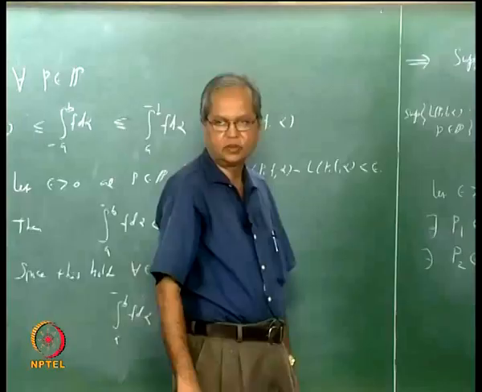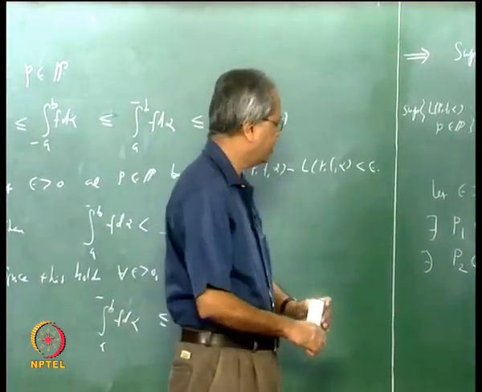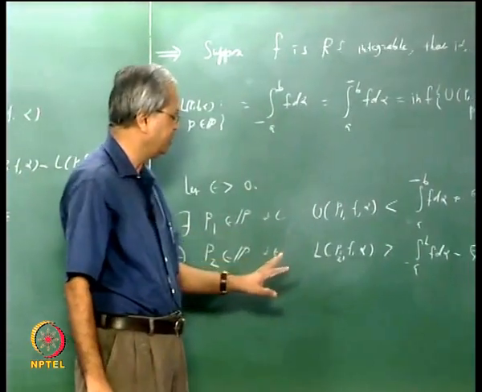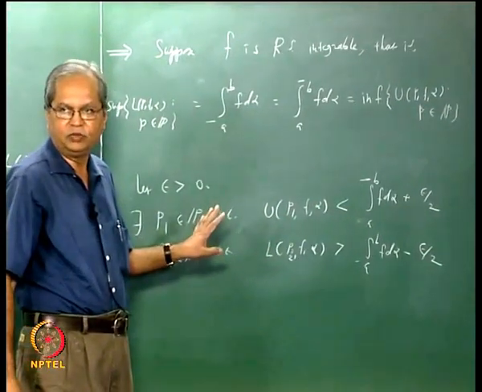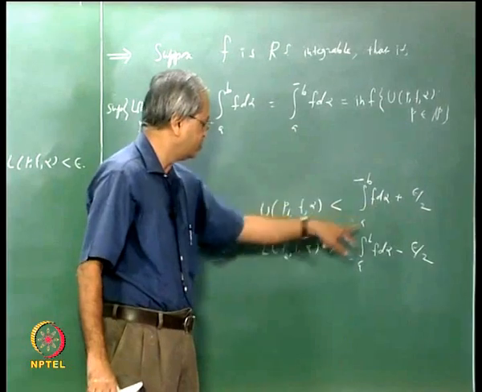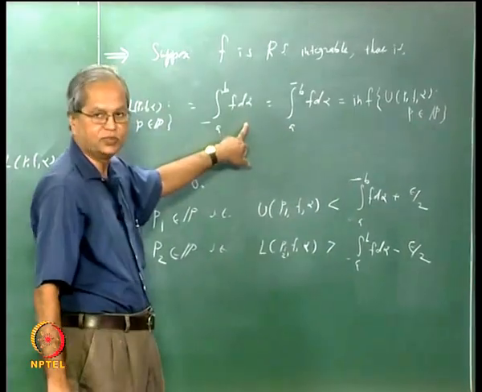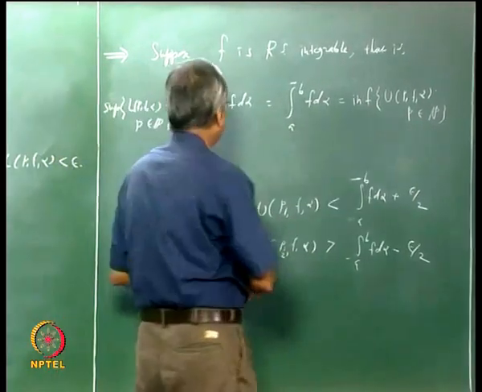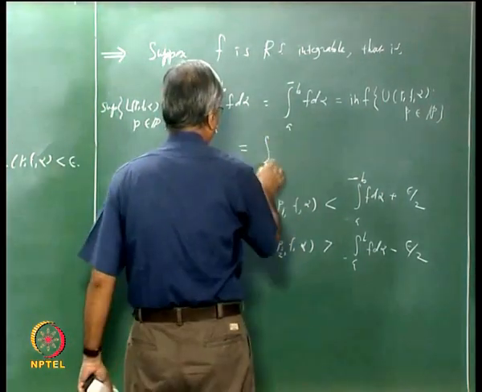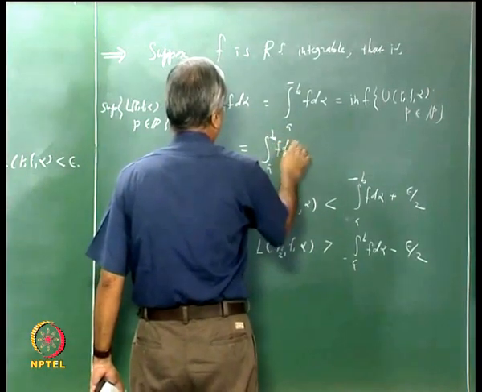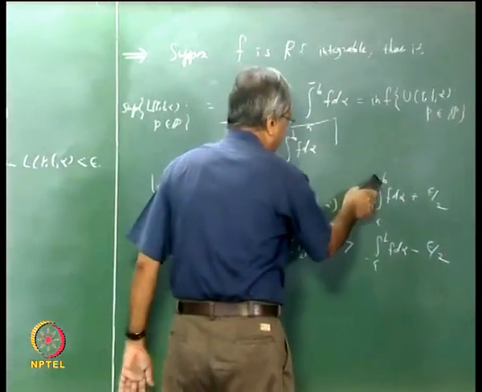So what is our aim actually? We want to find a partition P such that for that partition, U(P, f, alpha) minus L(P, f, alpha) is less than epsilon. Suppose P1 and P2 were the same. Then we could simply say that this is less than this plus epsilon by 2, this is bigger than this minus epsilon by 2, and these two are the same actually. That is our starting assumption. This common value is what we call the integral from a to b of f d alpha. So I can forget about these symbols now.